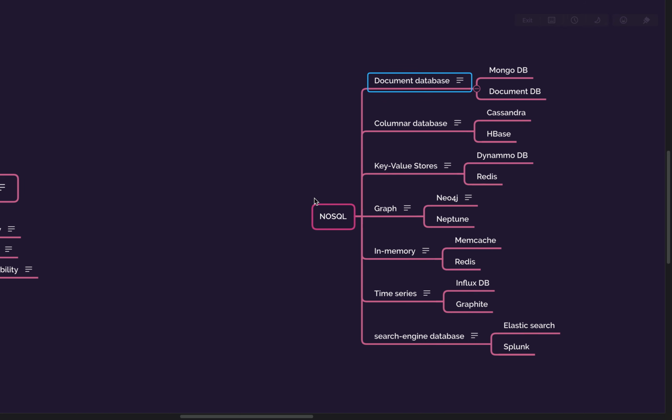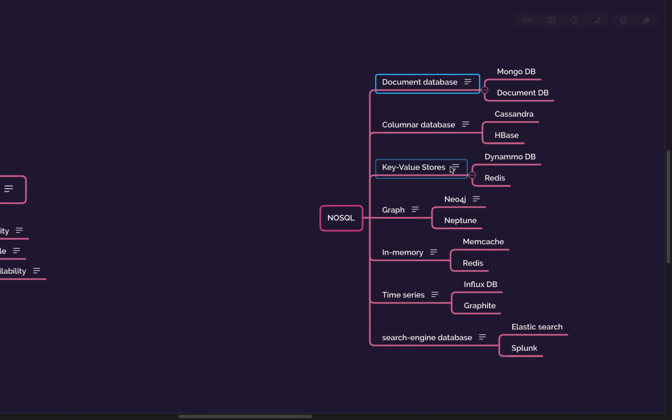Then you have key stores. Key store is very simple, everyone knows about it: you will have a key and you can retrieve data only based on your keys. There are certain exceptions like DynamoDB, where there are sort keys as well, but Redis does not support sorting. Redis supports sorting on a key, but there is no sorting key as such in Redis.